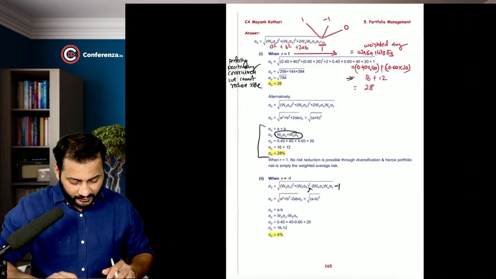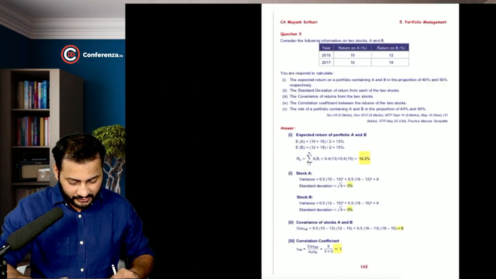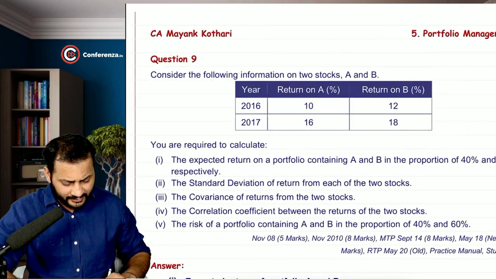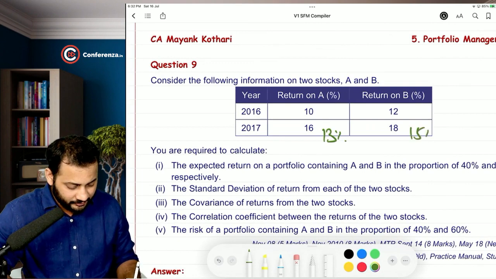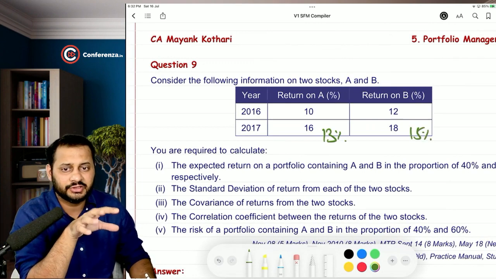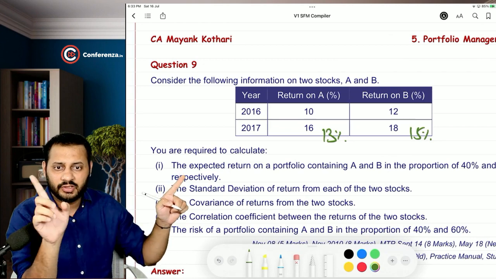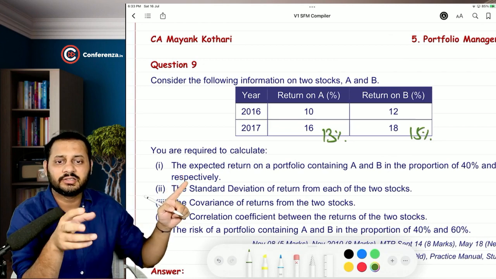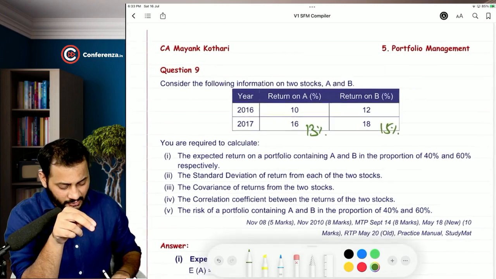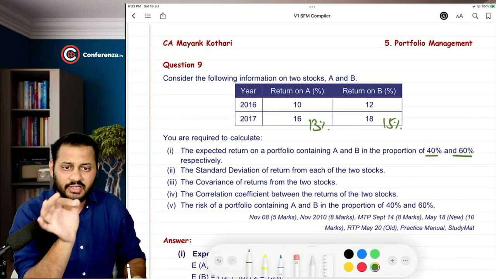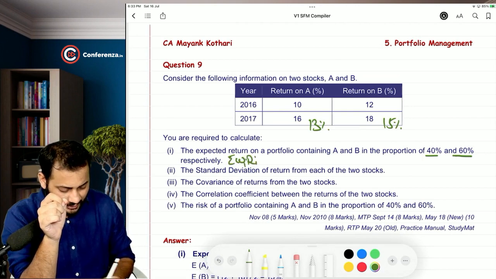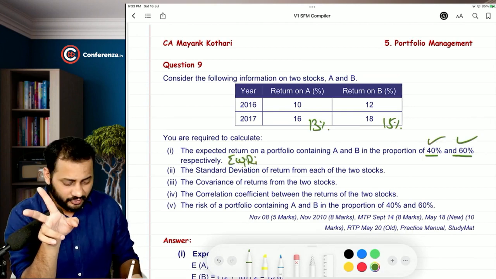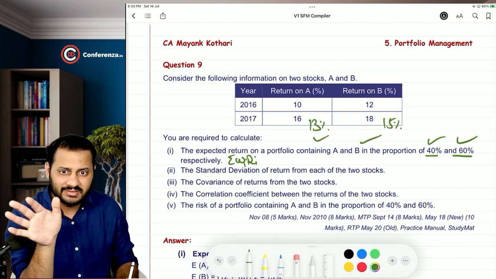Similarly, we are going to first calculate the average return of both the years. So I can clearly say that 10 plus 16, 26 by 2 is 13%. 12 plus 18, 30 by 2 is 15%. These are the average returns of each year. Expected return on portfolio: they are not asking you to calculate A and B's return. They are asking you to calculate the return of the portfolio with this much of the investment, 40 and 60%. So portfolio return is nothing but weighted average. We have the weights of both the securities, we have the return of both the securities, we can easily calculate that.